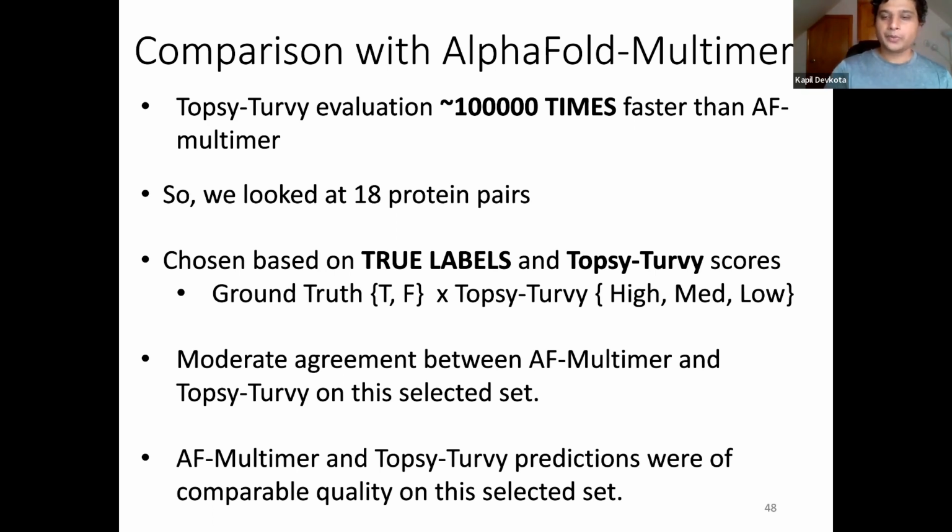Doing the experiment, we found that there was a moderate level of agreement between AlphaFold multimer and Topsy-Turvy on this selected set. And we also found that AF multimer and Topsy-Turvy predictions were of comparatively similar quality.